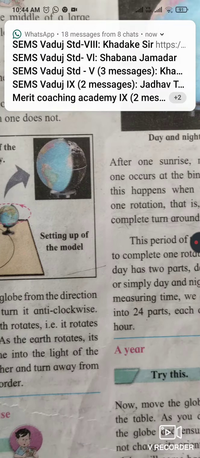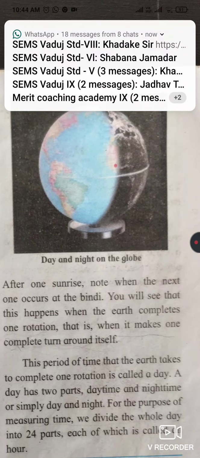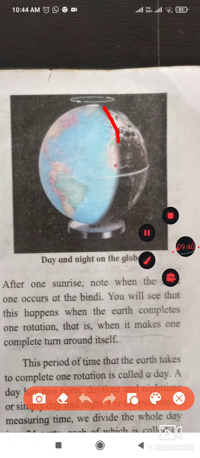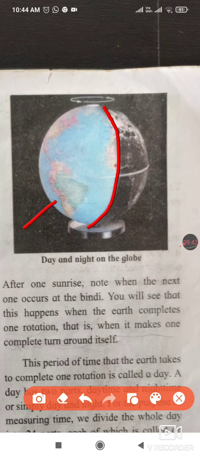So here is a model of day and night. This side is day and this side is night.